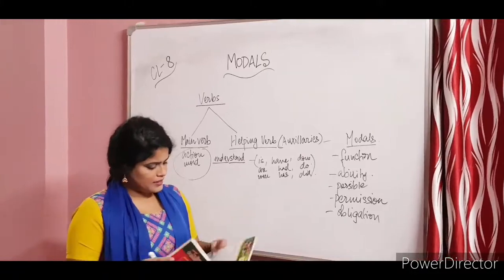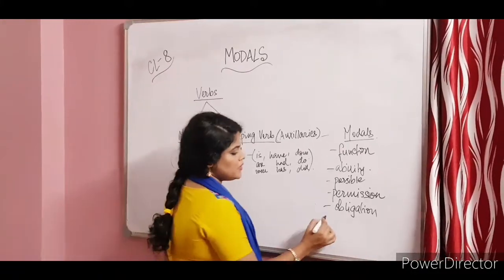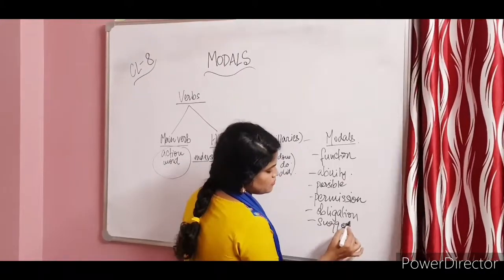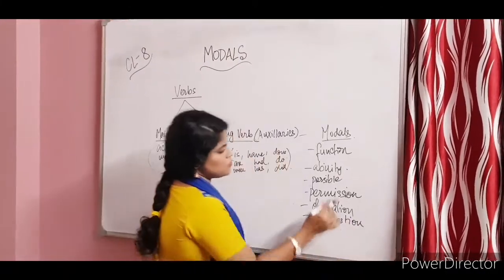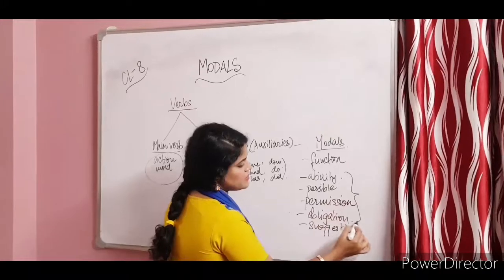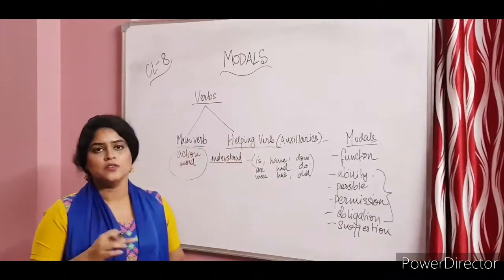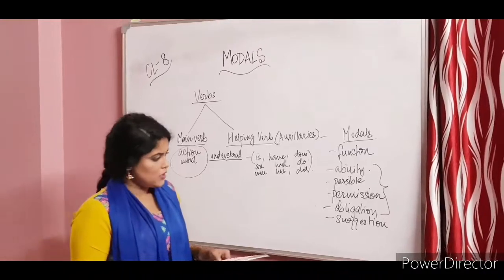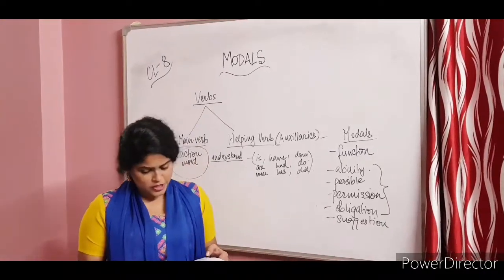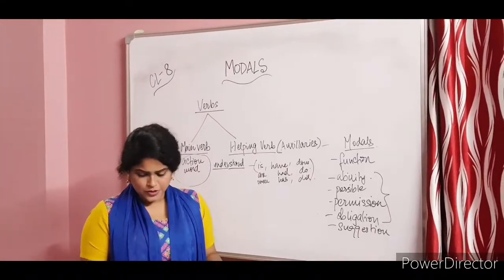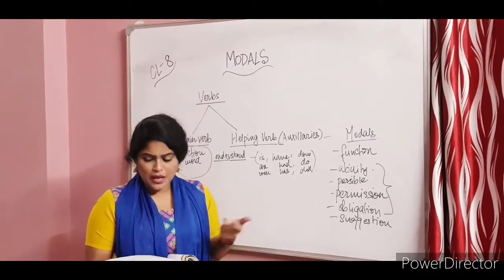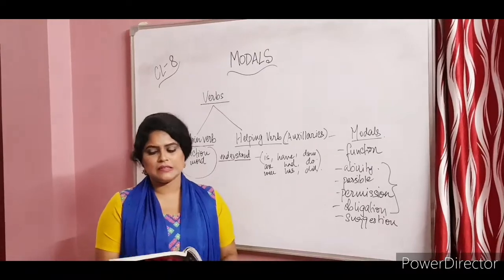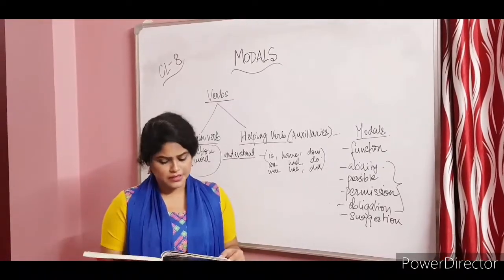At times it can also be used to express suggestion. So primarily these are the four functions that we have to focus on, and suggestion also at times we can use. I'll get to that. Or maybe a request; permission and request can be used in the same way.